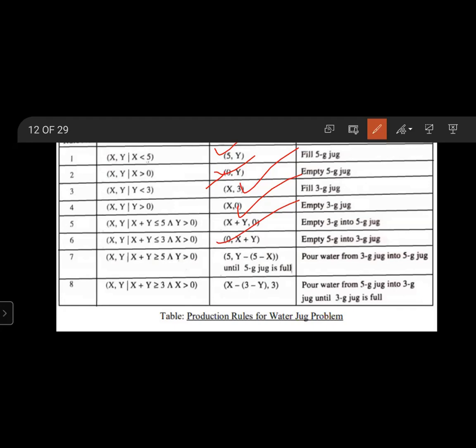Pour water from the 3 gallon jug into the 5 gallon jug until the 5 gallon jug is full. Rule 8: pour water from the 5 gallon jug into the 3 gallon jug until the 3 gallon jug is full. These are the production rules, 8 rules.